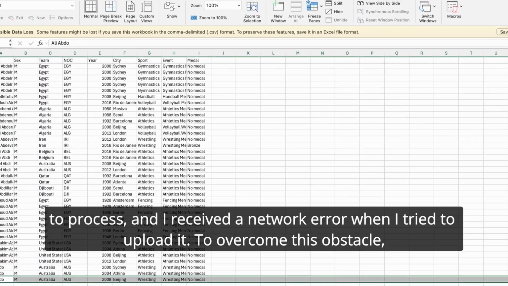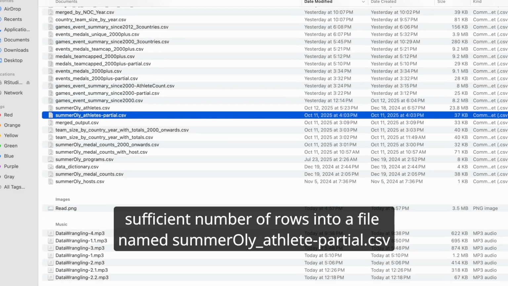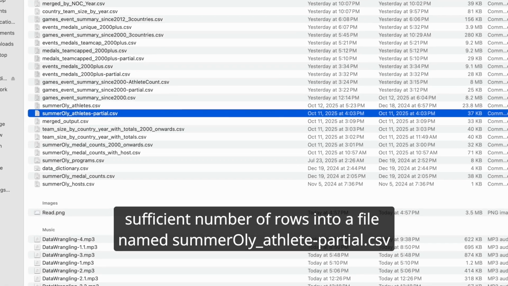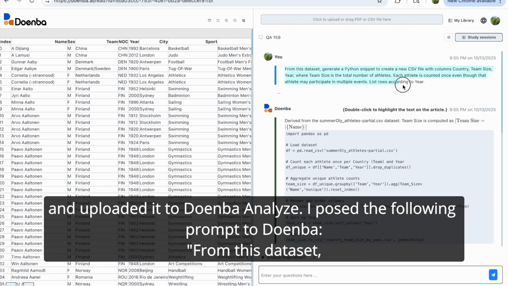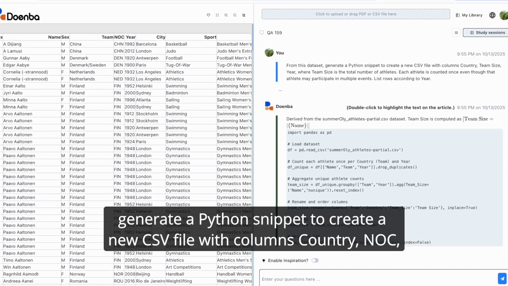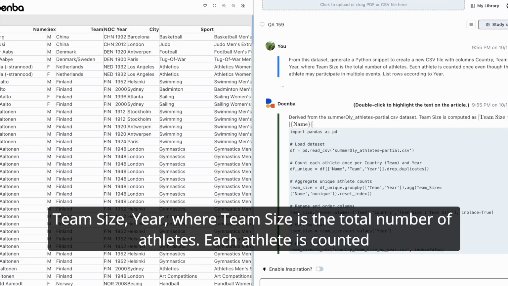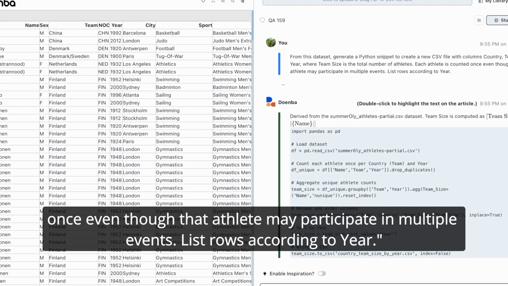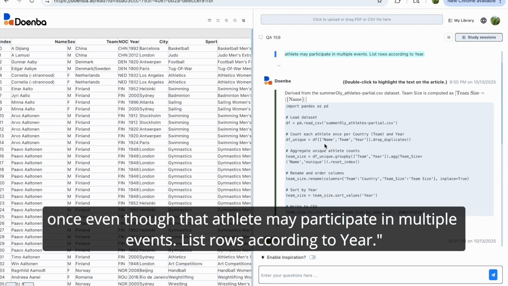To overcome this obstacle, I copied the initial portion of the file that retains the column structure and a sufficient number of rows into a file named summer-athlete-partial.csv and uploaded it to Doernba Analyze. I posed the following prompt to Doernba. From this dataset, generate a Python snippet to create a new CSV file with columns country, NOC, team size, year, where team size is the total number of athletes. Each athlete is counted once even though that athlete may participate in multiple events. List rows according to year.